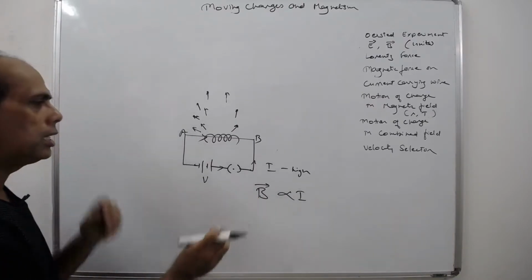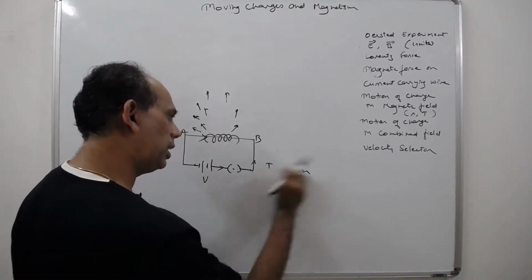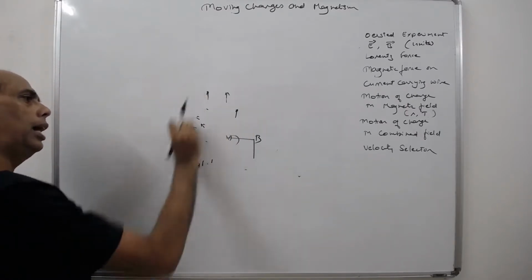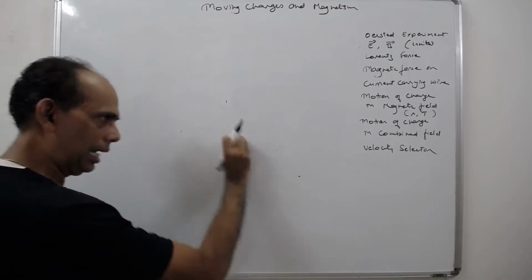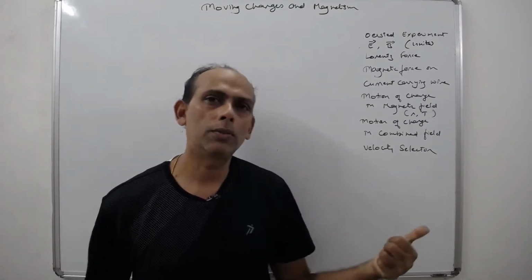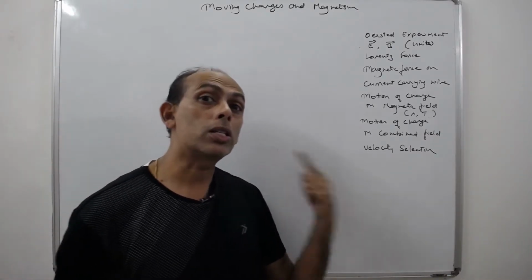See, a few things are found out. From here, we have understood that the magnetic field depends on certain factors. One is that it depends on the motion of the charge. It depends on the strength of the current.